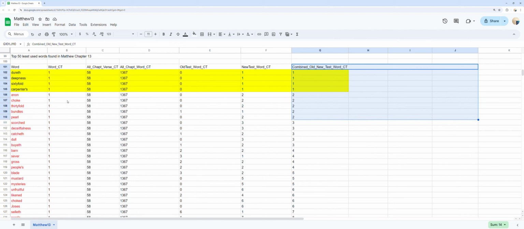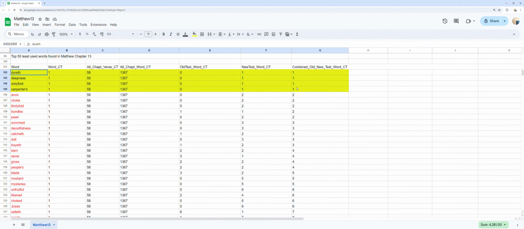You can see 4 words highlighted in yellow: dureth, deepness, sixtyfold, and carpenters, which are only found one time in all of the Bible, so these are pretty rare words found in Matthew chapter 13.